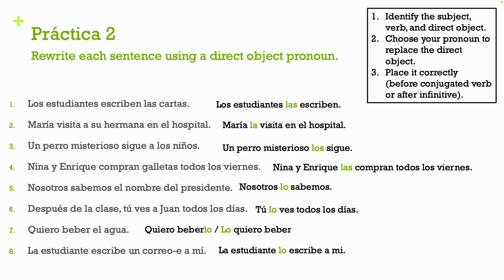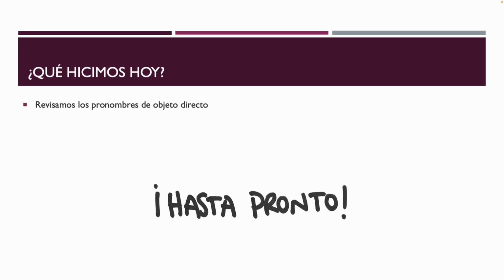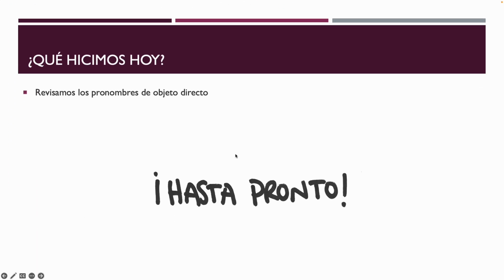So hopefully after this activity, you're able to see the format of this. This is going to be very, very important for you to move into the next grammar video because we're going to start talking about indirect object pronouns and how to use both these direct object pronouns and indirect together. And that is really what your mind tap gets into, okay? So the next step would be to watch the next video. Maybe I recommend taking a break from this. Let this sink in first before you move on to the next video.